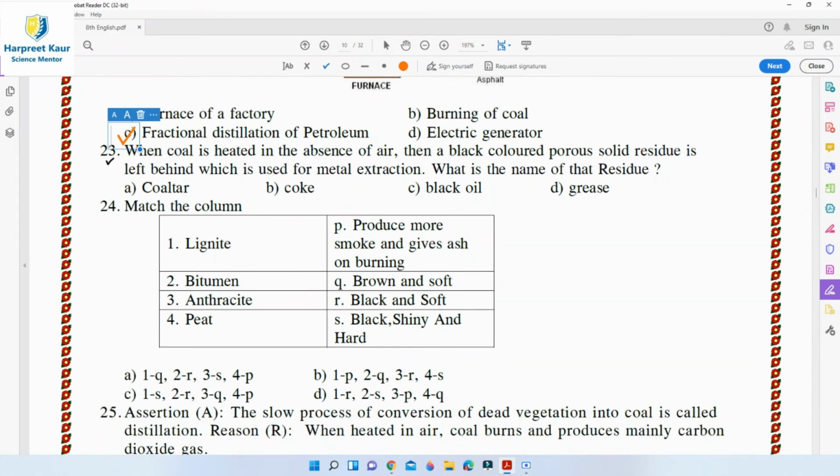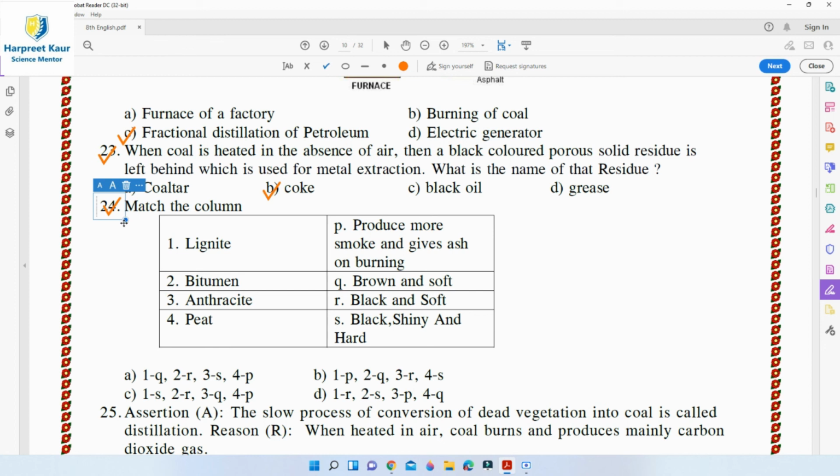Then question 23. When coal is heated in the absence of air, a black colored porous solid residue is left behind, which is used for metal extraction. What is the name of that residue? We have done this earlier also. Coke is produced. Option B, coke, is the right answer. It is a tough and porous black solid substance and it is almost a pure form of carbon, that is 98% carbon. When coal is heated in the absence of air, then coal gas and coal tar, the two constituents, are eliminated and then coke is left behind.